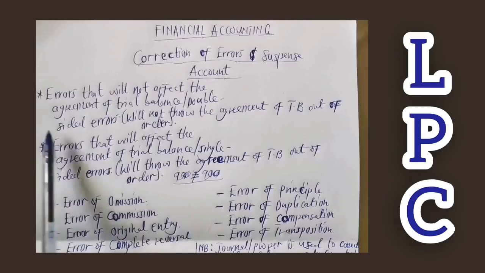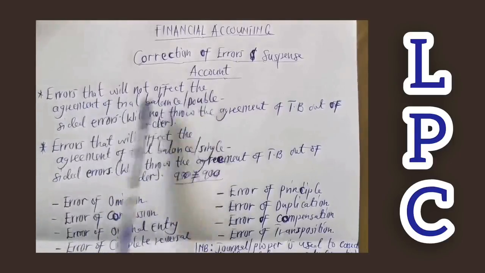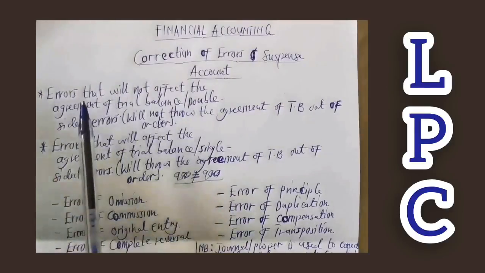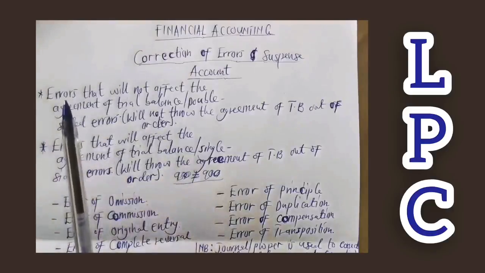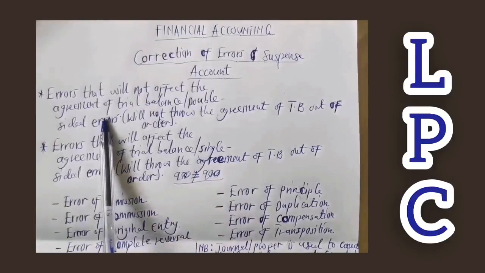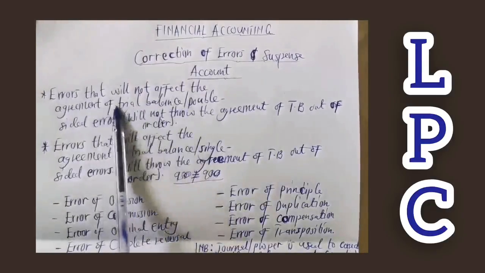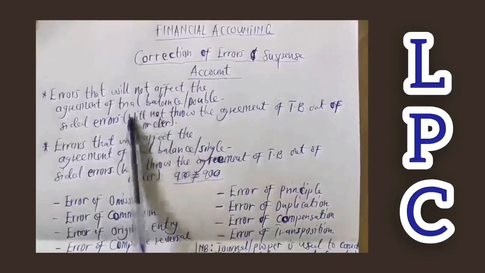So generally, we have two classifications of errors. We have, one, errors that will not affect the agreement of the trial balance. As we said, the trial balance is the first statement upon which an error is likely to affect other statements. That is why we always emphasize the trial balance, because that's where the error can actually start.